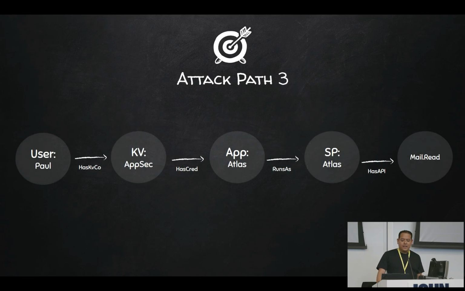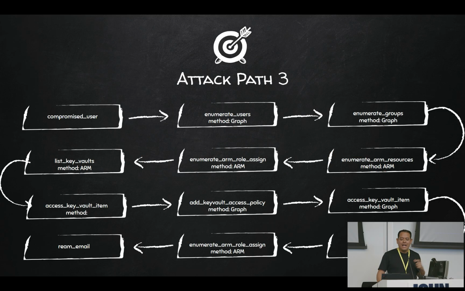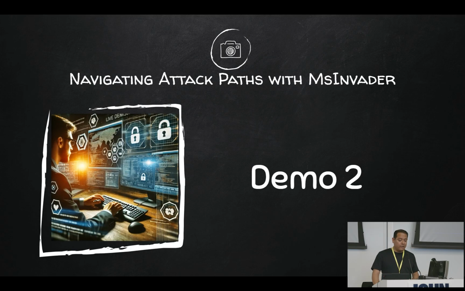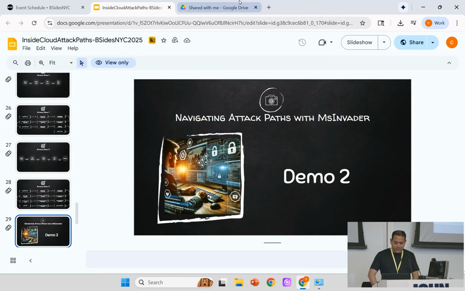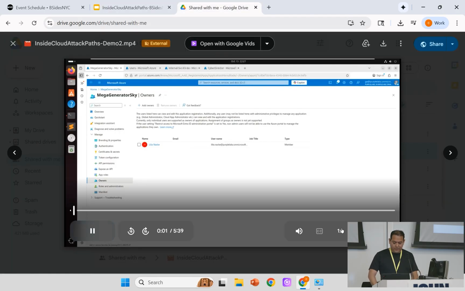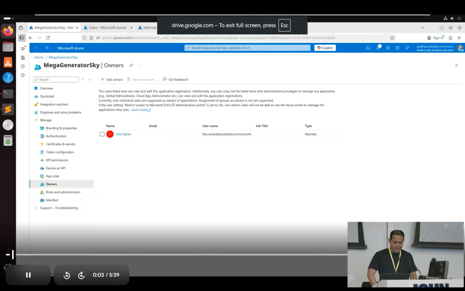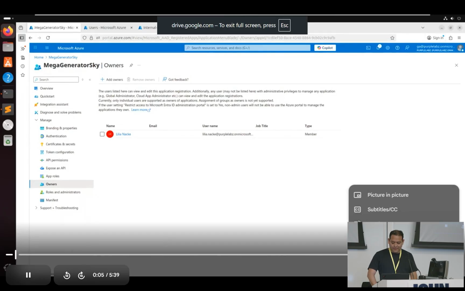And then this is the third attack path, which involves a key vault. If you remember, the attacker can read the key vault, read the secret, authenticate as a service principal, and abuse the service principal. And this is the playbook that MSImator is going to run for this. We're not going to go through that because we only have 5 minutes. I'd rather stick to the demo, which is cooler, and you'll find it more interesting, I hope. At least I had fun doing it.